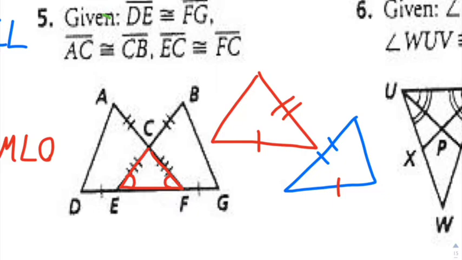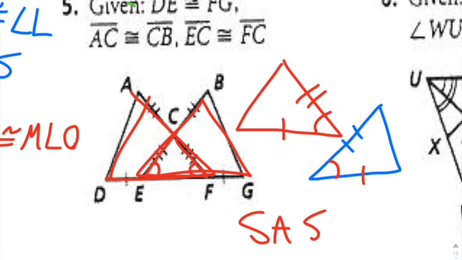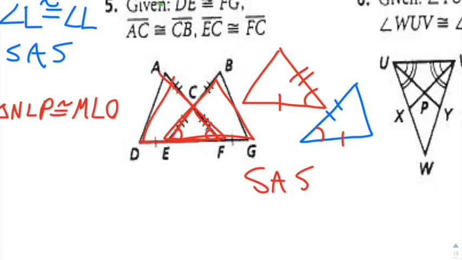So these little angles right here, we can go ahead and actually mark them congruent to one another there. So that would give us side angle side here in this case, that these two triangles are congruent. So this one's kind of tricky. This one's not an easy one to grasp, and that's why I'm drawing them separately off to the side.